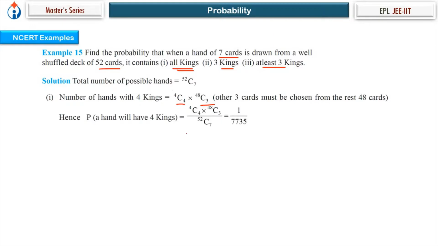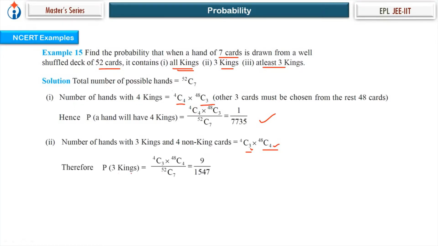So probability is NA upon NS, which comes out 1 upon 7735. Now it contains 3 kings. So what will that be? Out of 4, select 3. And then the rest of the remaining cards, 48, and the fourth king is not required. And how many cards do you need now? 4. So 3 are kings and 4 are other cards, which means one king is not there. So 48C4. So the probability of occurrence of 3 kings in 7 cards is 4C3 into 48C4 upon 52C7.